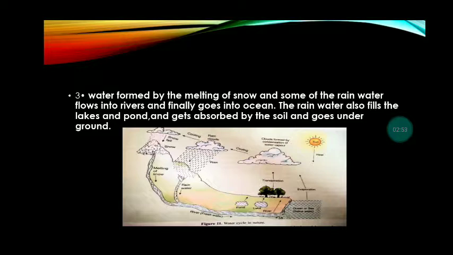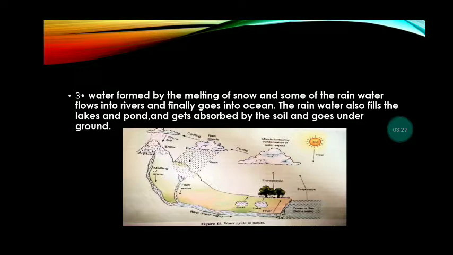So we can see that after evaporation, the water vapor combines to form a cloud, and when it reaches the higher altitude, it cools down and is converted into water. That is called condensation. And the formation of cloud in coagulated form is called precipitation.